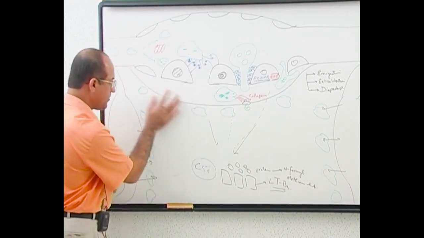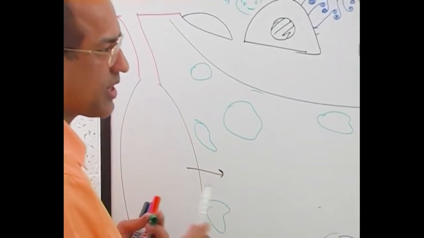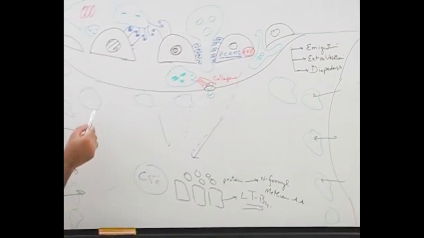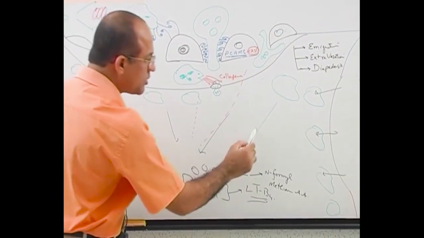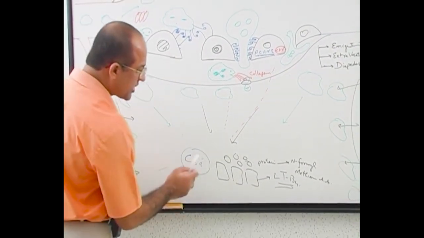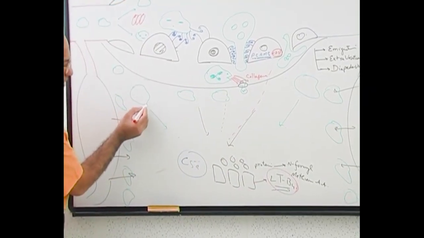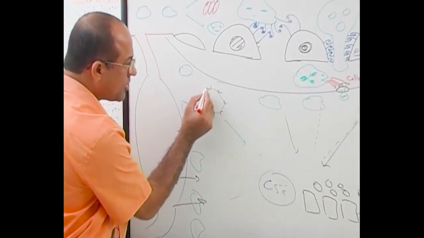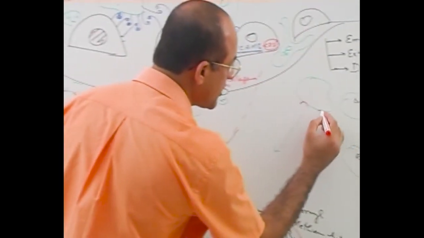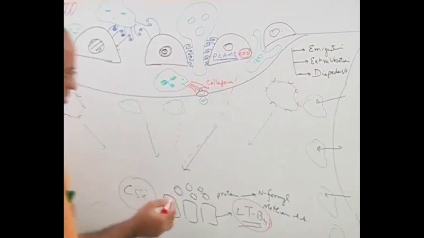Let me explain this. Look, this is a neutrophil. I put one neutrophil here and one neutrophil in this corner. Now this one has to move in this direction, and this one should move in that direction. How does it really happen? Let's suppose the chemotactic agent is leukotriene B4. The white blood cell has receptors for leukotriene all over the surface, special proteins which can sense the presence of leukotriene.